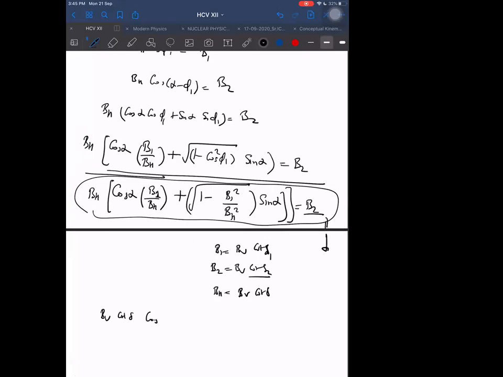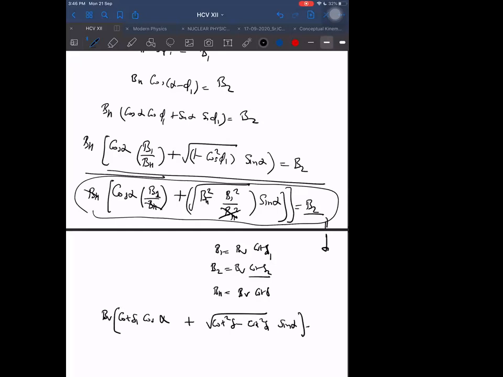cos. bh cancels here. Let me cancel bh with bh. This bh square cancelled here. Then we are left with b1 cos alpha. b1 cos alpha means bv cot of delta 1 cos of alpha plus, other side it is becoming bv again, and cot square delta minus cot square delta 1 under the root into sine alpha whole into bv.